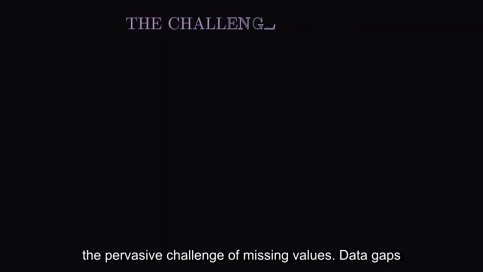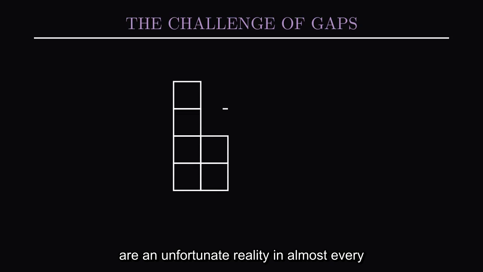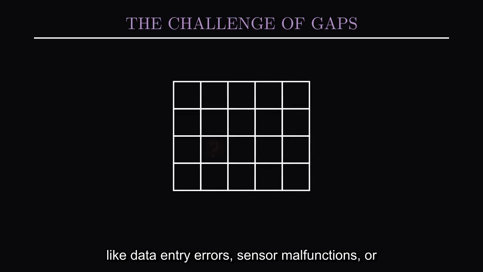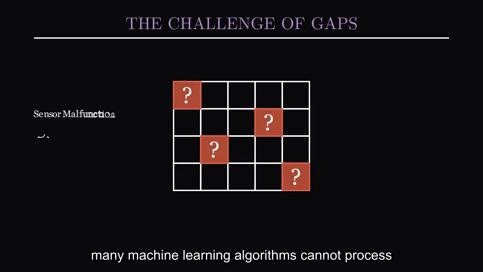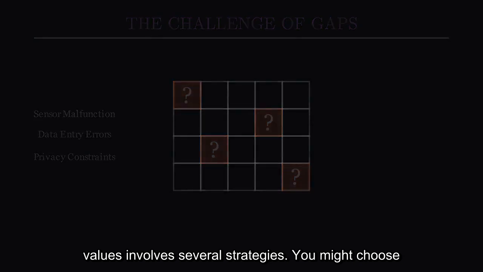Next, we confront the pervasive challenge of missing values. Data gaps are an unfortunate reality in almost every real-world dataset, arising from various reasons like data entry errors, sensor malfunctions, or privacy concerns. Ignoring them isn't an option, as many machine learning algorithms cannot process datasets with missing entries. Handling missing values involves several strategies.